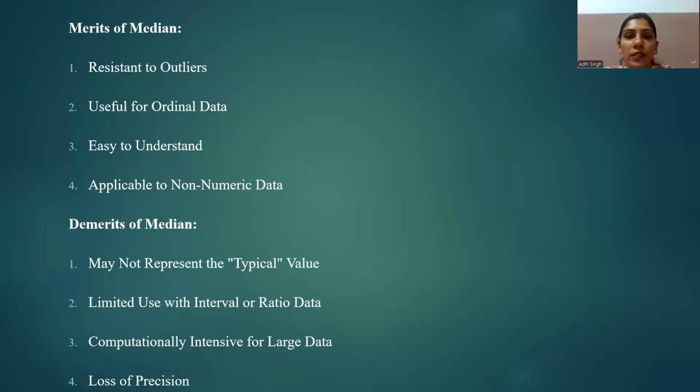Next is loss of precision. When dealing with discrete data, the median may result in a value that is not present in the data set, which can lead to a loss of precision. Okay, so these are the merits and demerits of median.